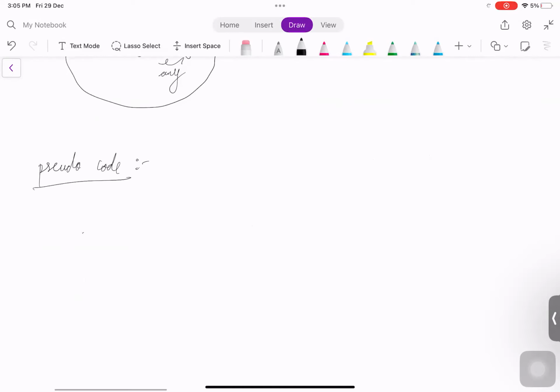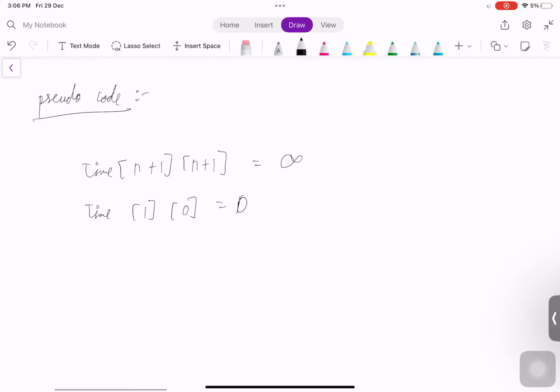So in the pseudocode, this represents minimum time. Initially, let's say the dimensions of it are n plus 1, n plus 1. Initially, let's initialize everything to infinity. Now our base condition is that time of 1 with 0 should be equal to 0. Right? At 0 time, we can be at the node.